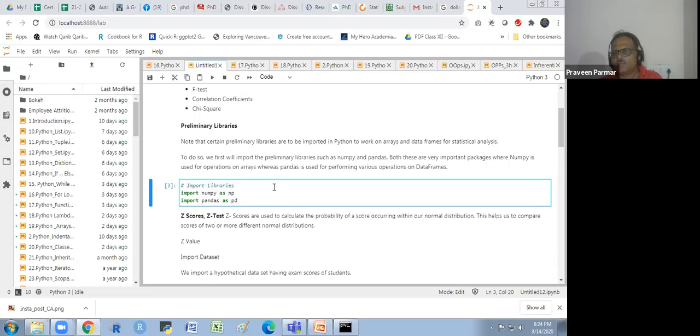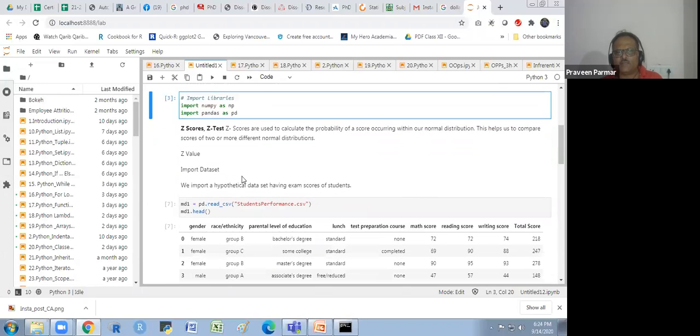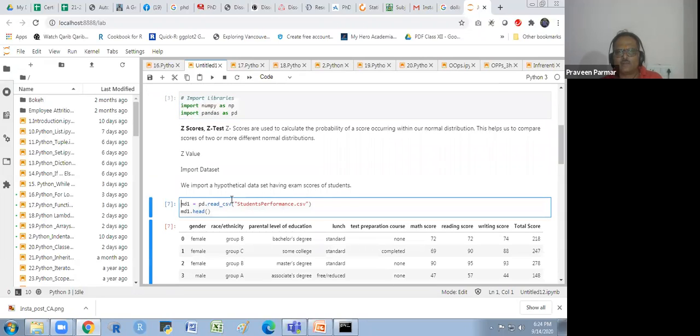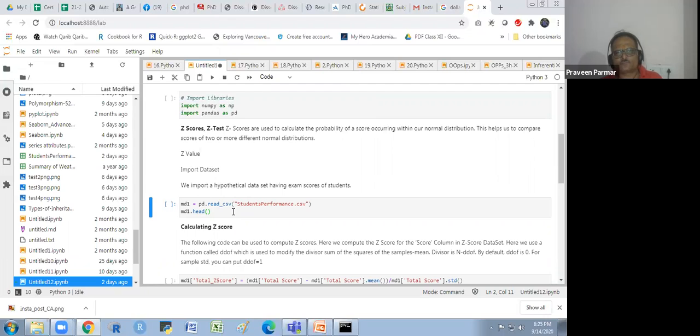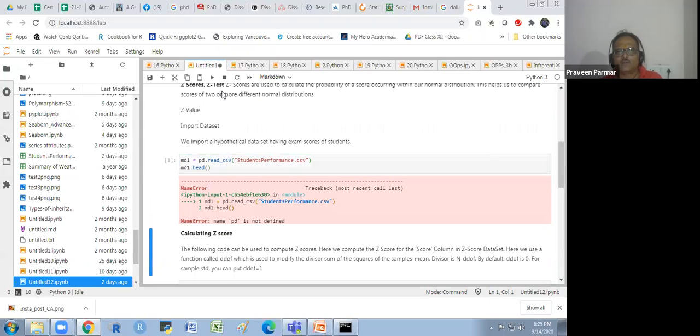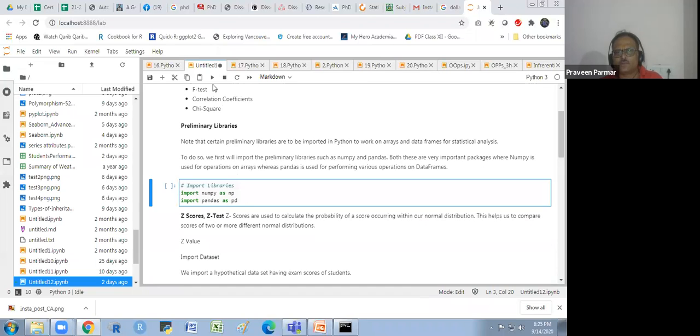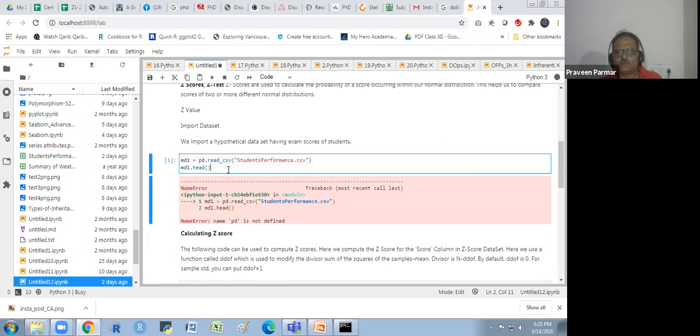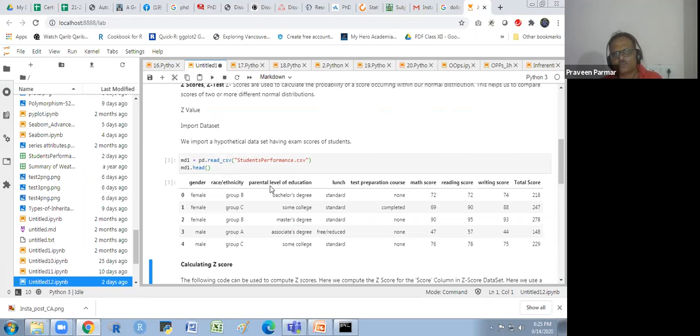So note that certain preliminary libraries are important in Python to work on arrays and data frames for statistical analysis. So first we will import the preliminary libraries like NumPy and Pandas. And here I am taking the z-score, the z-test. So first I will explain to you about the z-score. I am taking one data set, students performance.csv, and I run this. It is not running because I have not run these libraries. Pandas is required to read the file. So now I am getting this.